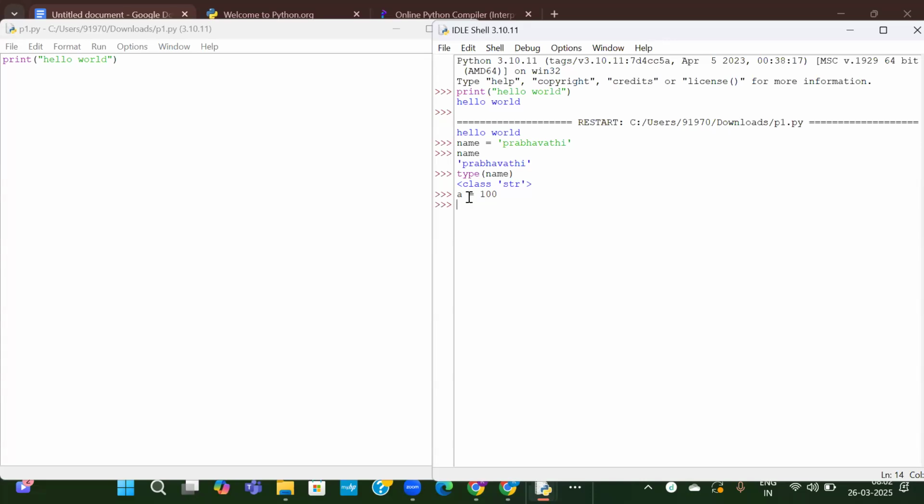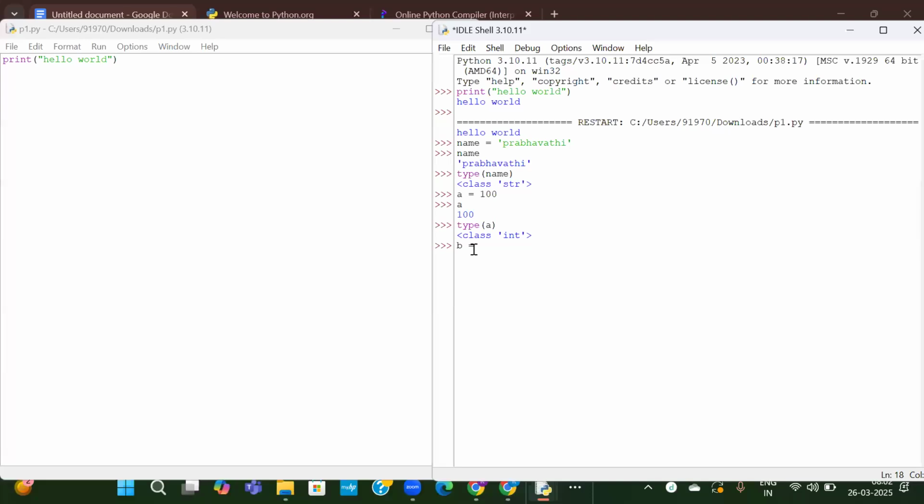Again, I will initiate another variable, a equal to some number. A equal to 100. Now I will check the data type of this. I want to print the value of a. If you just type a in the interactive environment, you will get the value of it. Now type of a. So it is an integer. The type of a is integer.